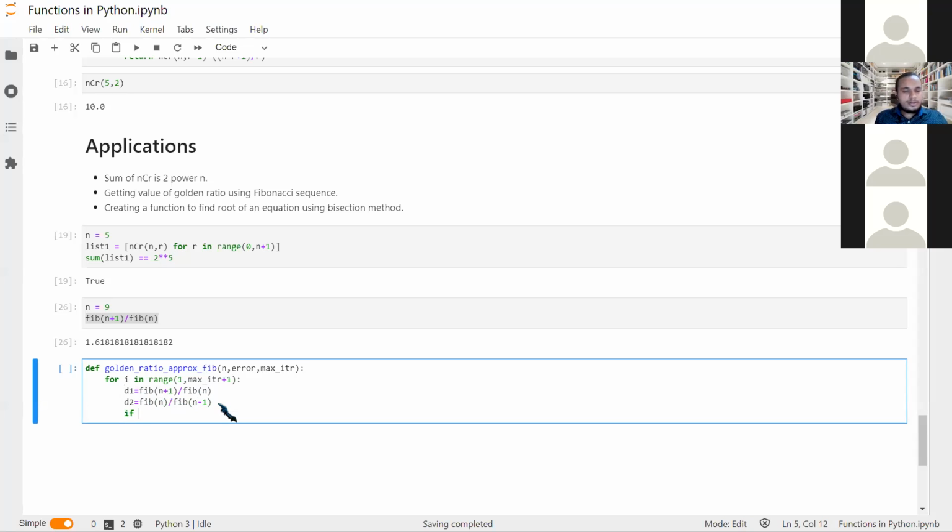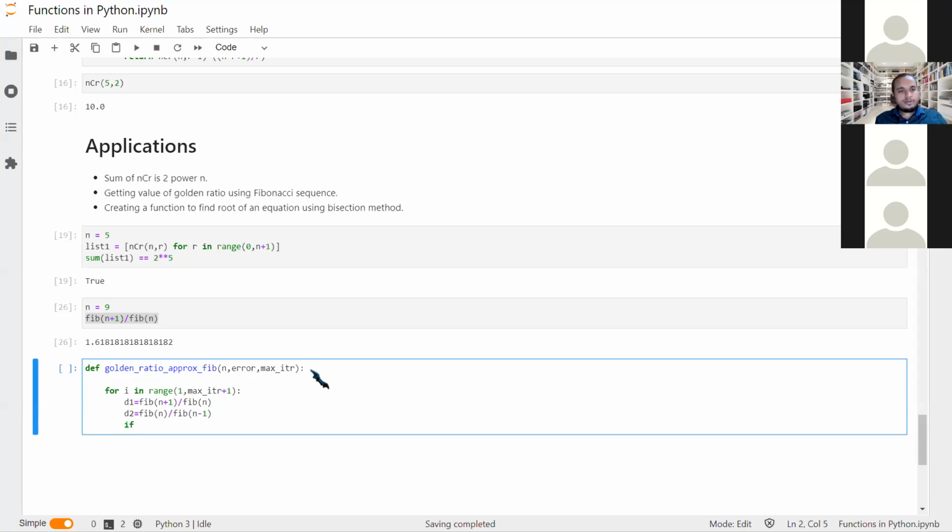These are two things. What we will need to check is, I will also import math here to use the absolute value function. So math.abs, absolute value of d1 minus d2.